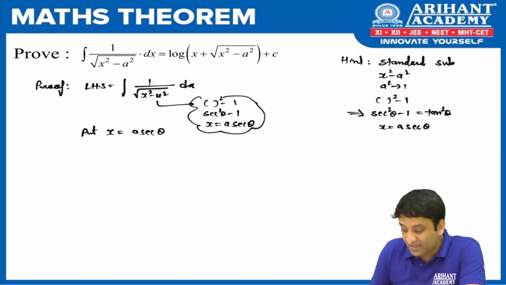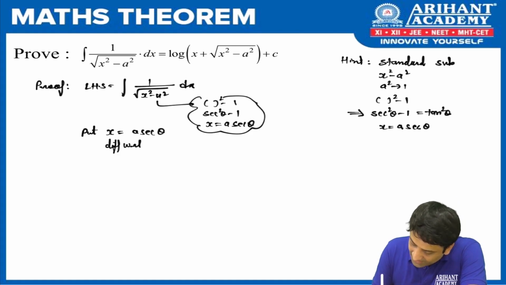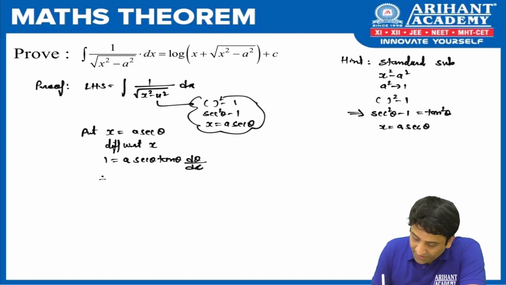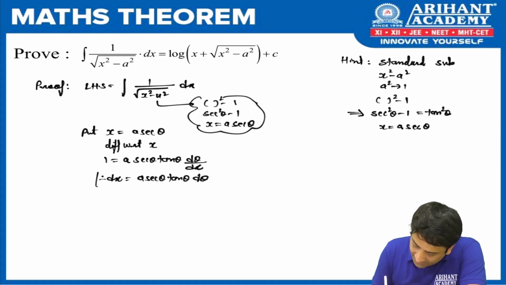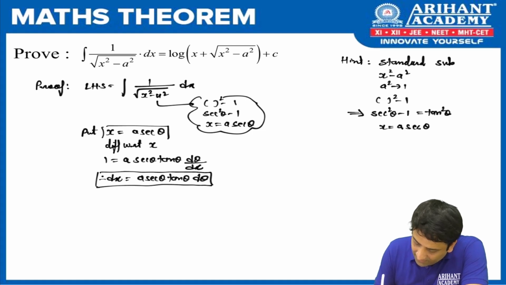I need to replace dx. Fine. So for that we will differentiate with respect to x. What is the derivative of x? It is 1. What is sec theta ka derivative? It is sec theta tan theta. And can we write here d theta by dx? As I always say, we are following the chain rule. So dx is a sec theta tan theta d theta. Okay. So with this and with this, you are done with your LHS.